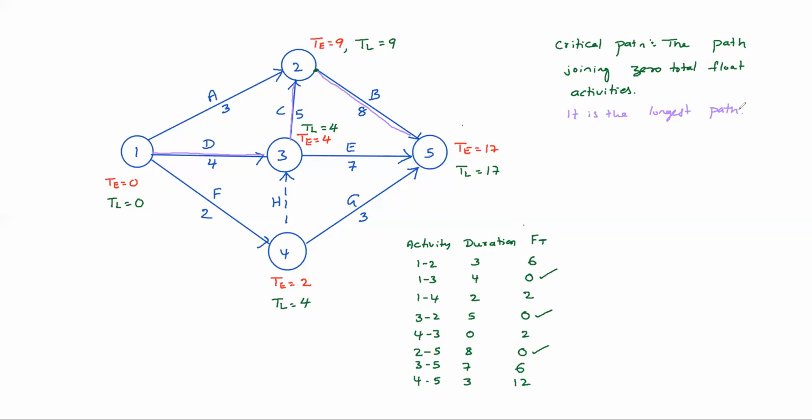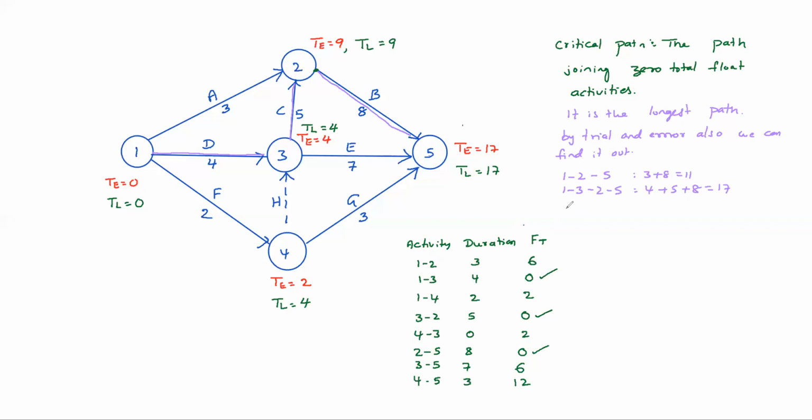By trial and error also we can find it. For example, 1-2, 2-5: how many days? 3 plus 8, 11 days. 1-3, 3-2, 2-5: 4 plus 5 plus 8, that equals 17.